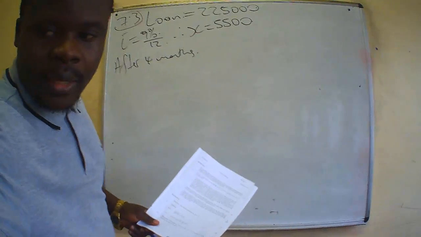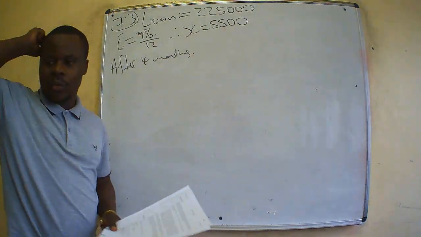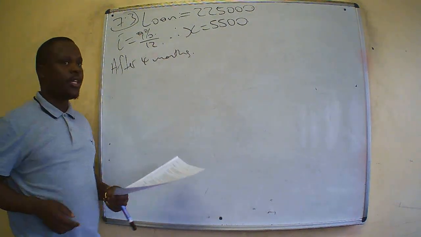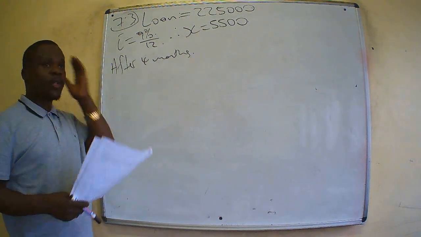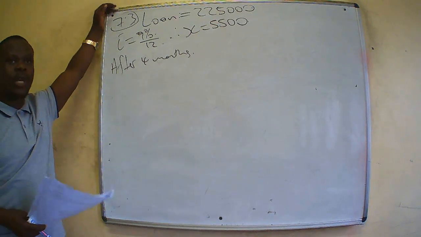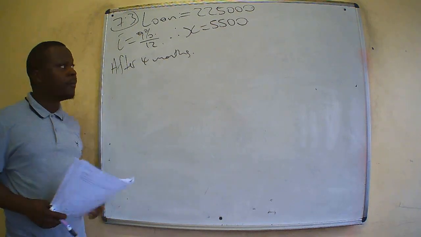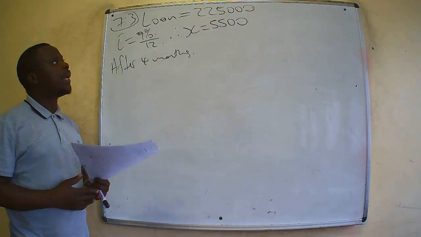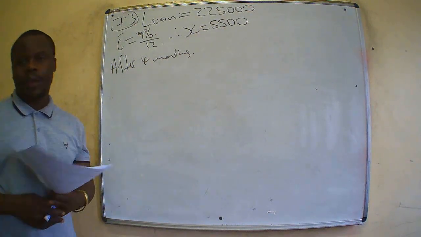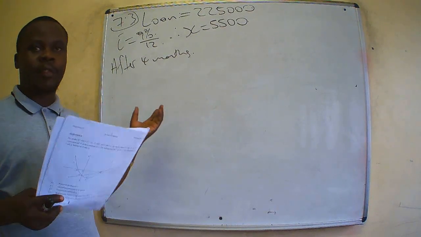As you know, we are still revising the May-June 2024 paper. Today we want to take a look at the rest of the questions, if possible. At this stage we left off at 7.2, which was the finance question.